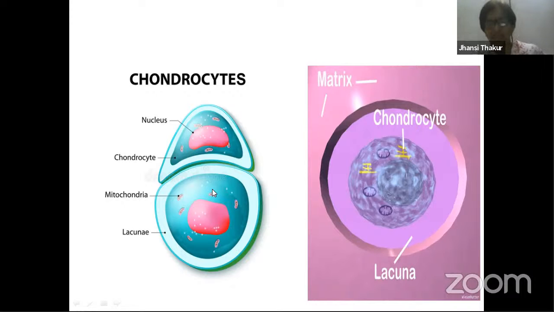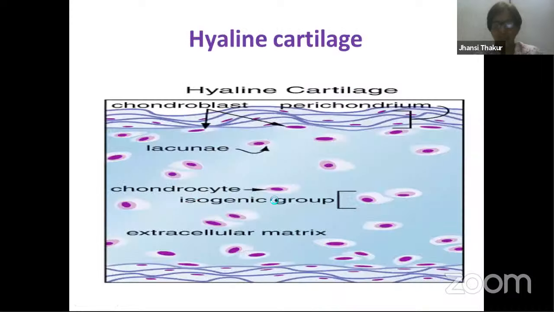Chondrocytes are inactive cells; they are called chondroblasts if they secrete matrix. Everywhere around you can find this chondrocyte. This space present over here is the lacuna, and these are the chondrocytes. The function of the chondrocyte is to secrete matrix, so then they become chondroblasts. So this is a chondrocyte cell: space, mitochondria, the powerhouse of the cell, nucleus, right?